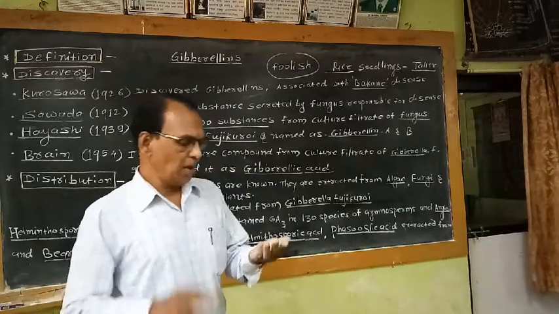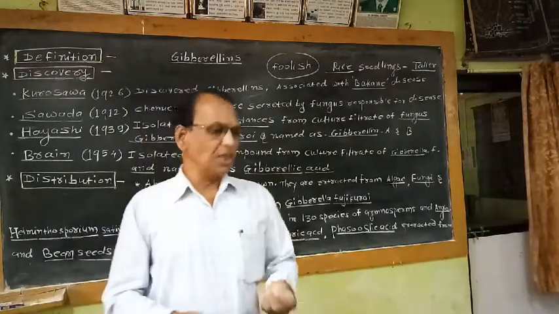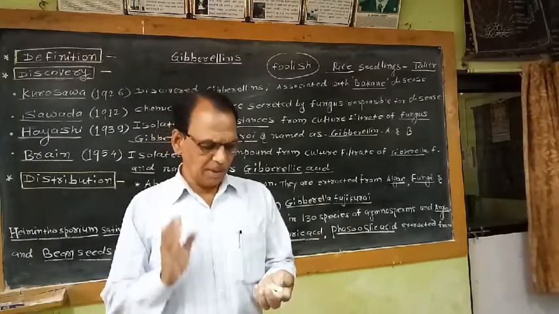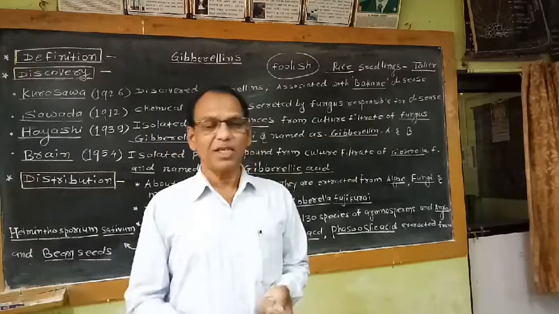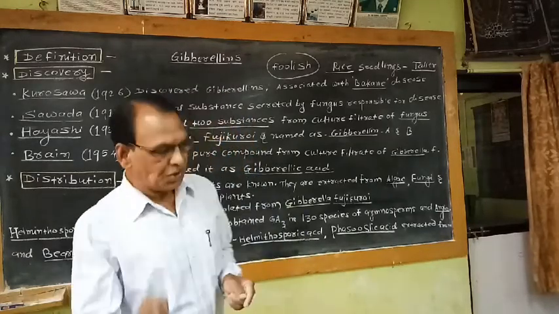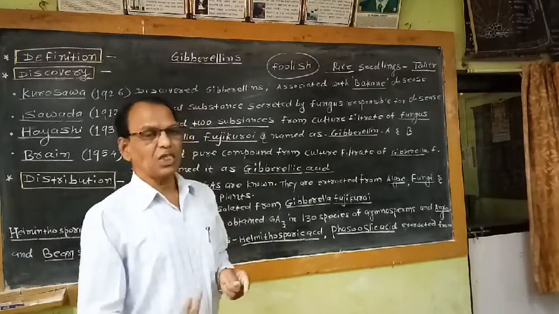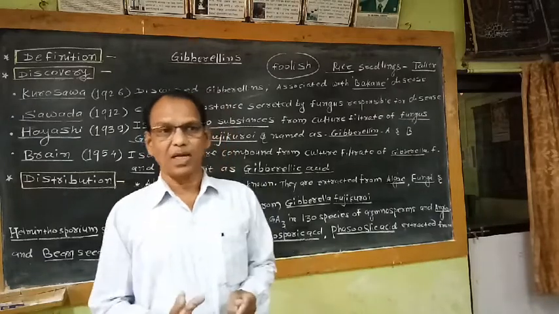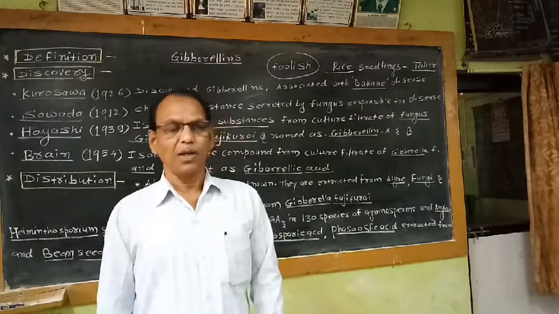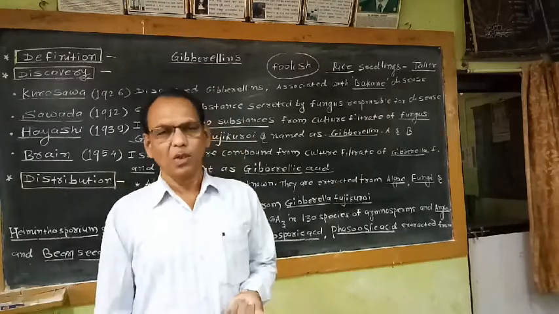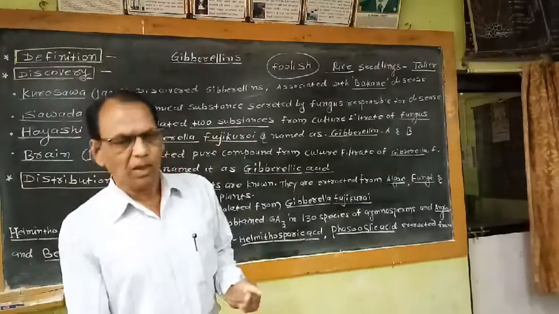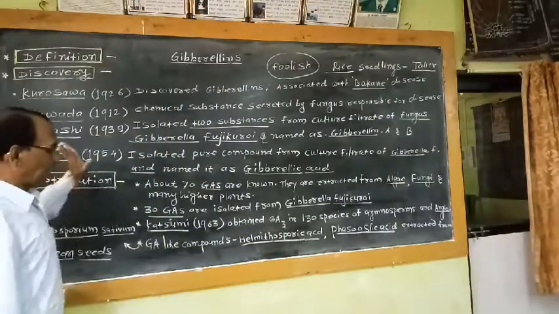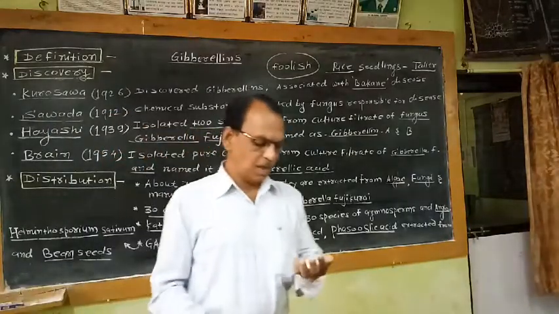And the last physiological role played by gibberellin is de novo synthesis of the enzyme alpha amylase. So I have told you earlier, alpha amylase is an important enzyme which is synthesized during the process of seed germination. So GA plays an important role in the synthesis of this alpha amylase enzyme during germination, which is involved in the hydrolysis of starch into sucrose, which is beneficial for providing soluble food to the growing embryo.